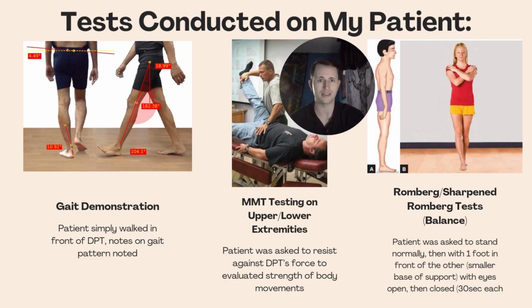Next was the Romberg test, which tests balance. Patient scored a negative with both eyes open and shut with a regular Romberg, which is just the feet kind of shoulder length apart. However, the patient displayed a positive test with a sharpened Romberg, with one foot in front of the other, with both eyes open and shut.